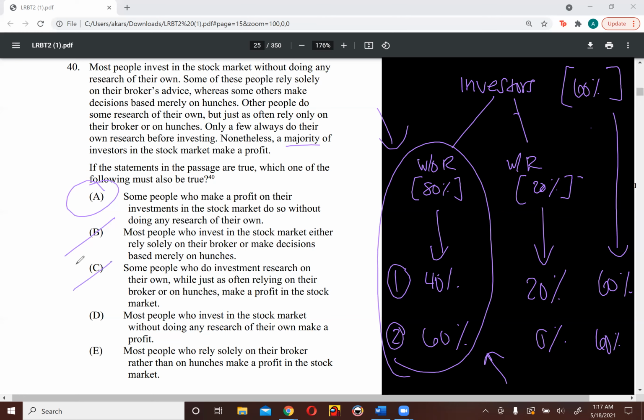D, most people who invest in the stock market without doing any research of their own make a profit. I don't know about most. Again, it would have to depend on the numbers, so I can't say most of them or a majority of those people are making their profit. I know at least some of them are, don't necessarily know about most. And then E, most people who rely solely on their broker rather than on hunches make a profit in the stock market. Again, I don't know the breakdowns of these types of people within this group, so it's very hard for me to prove this because I don't have the numbers to back it up. So with all this crossed out, I'm still left with A as my answer choice.